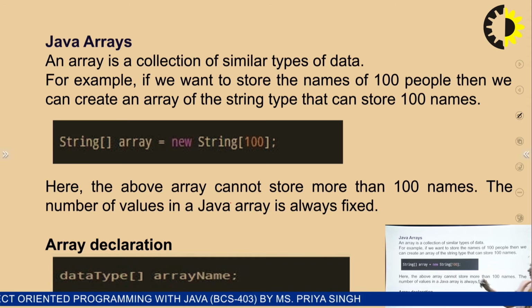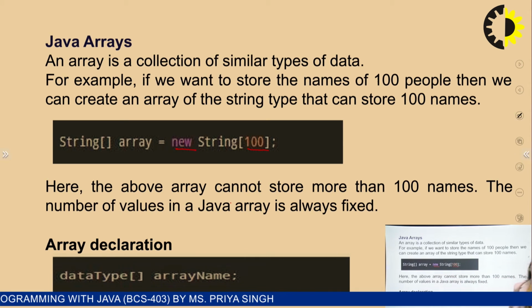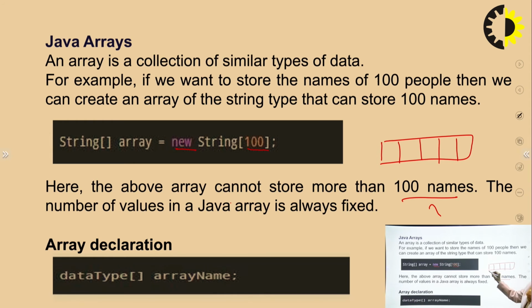So that one will be the thing, you are putting a new array size of it. Here, the above array cannot store more than 100 names. So the memory allocation, the block allocation, will be there for the blocks generated with some memory address. These memory addresses are present, and the values will work with the index values of 0 to 99. So 100 blocks of the array will be generated over there.